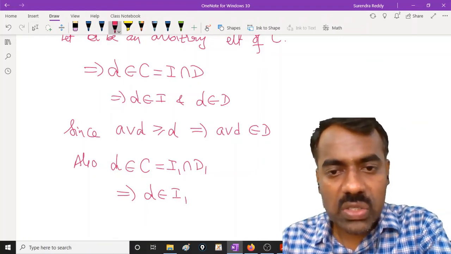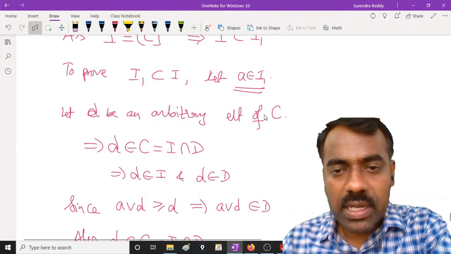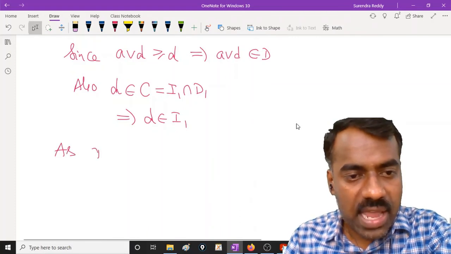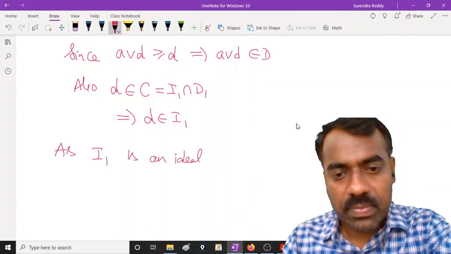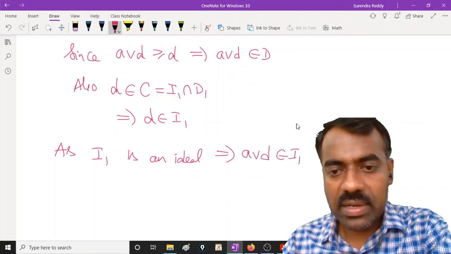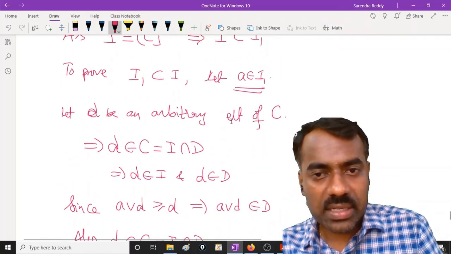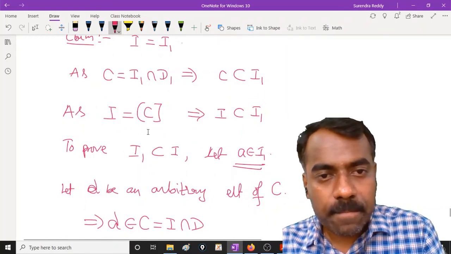And A is also in I1. Therefore, I1 is an ideal. Now, as I1 is an ideal, this implies A join D is in I1, right? So A join D is in I1, that we got.